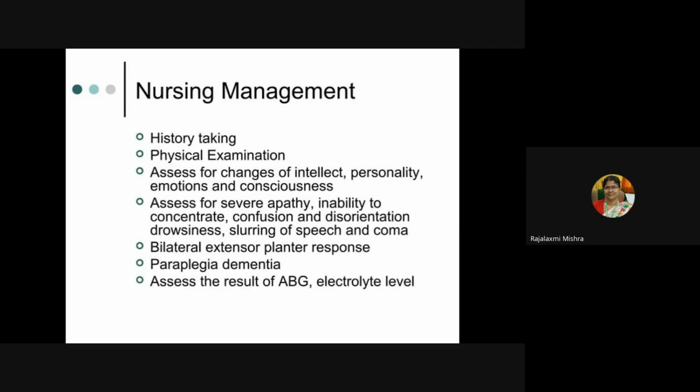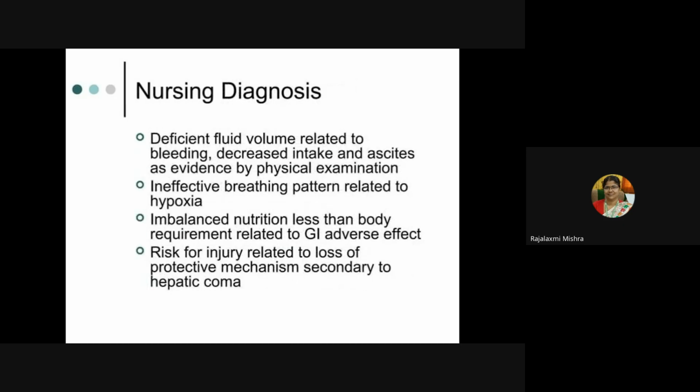Then paraplegia, dementia, assess the result of ABG and electrolyte level. Ma'am, what is paraplegia dementia? Dementia means progressive memory loss. Paraplegia means the lower limbs will be paralyzed. Okay, ma'am.